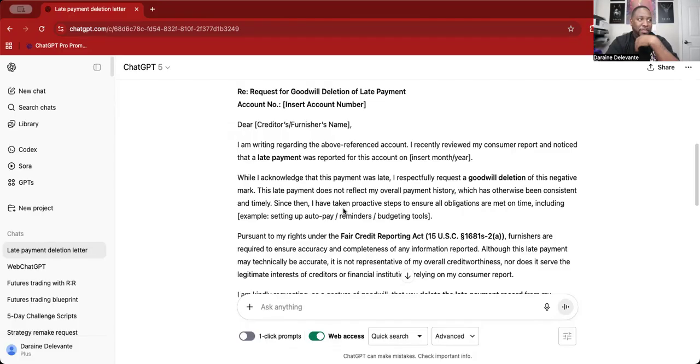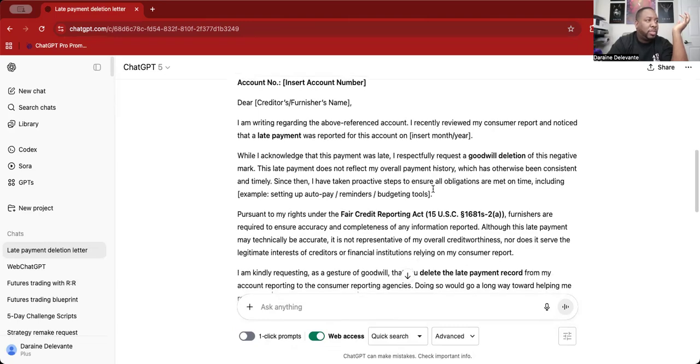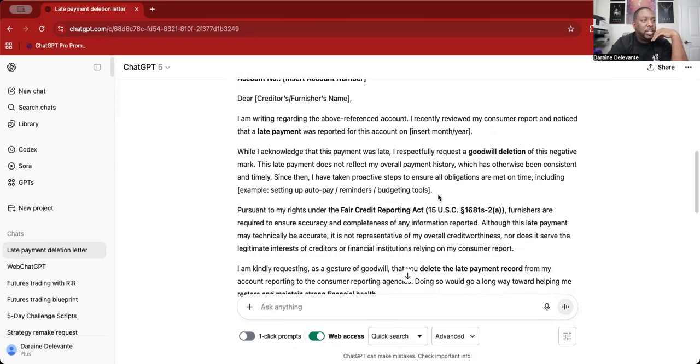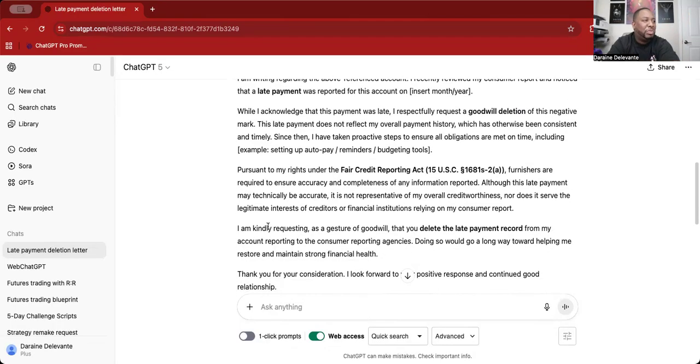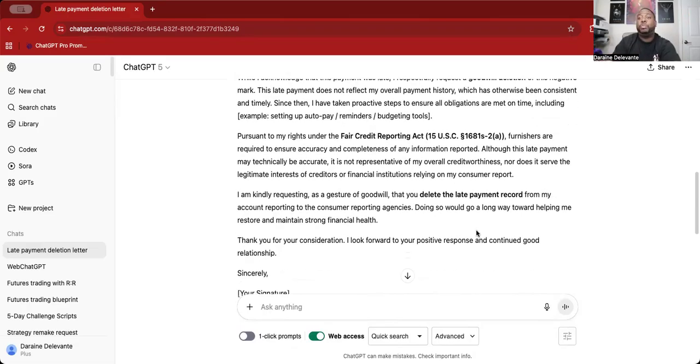Since then, I have taken proactive steps to ensure all obligations are met on time, including setting up autopay, blah, blah, blah. Pursuant to my rights under 15 USC 1681s-2(a), furnishers are required to ensure accuracy and completeness of any information reported throughout this payment. Oh, I can't even finish it. This is just disgusting. And this is what most people are sending out, thinking that it's a 10 out of 10 letter.